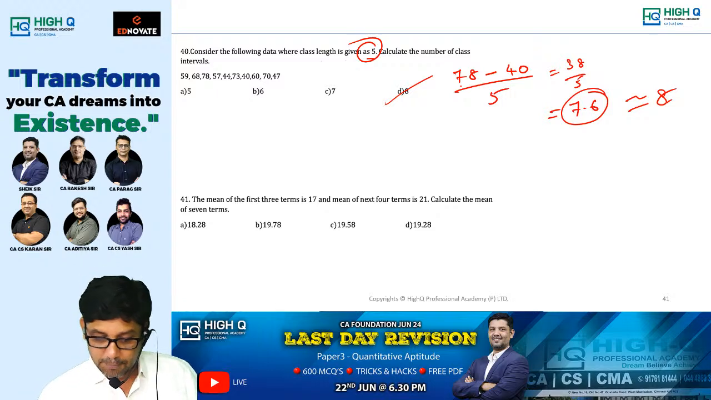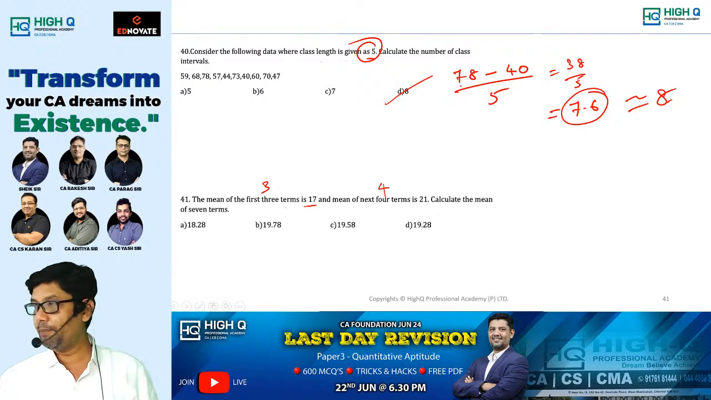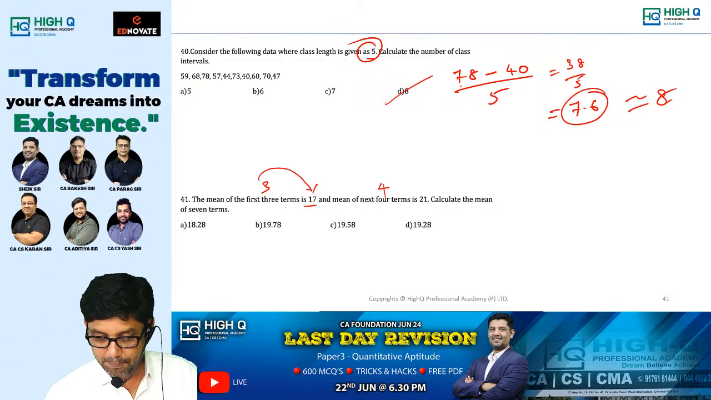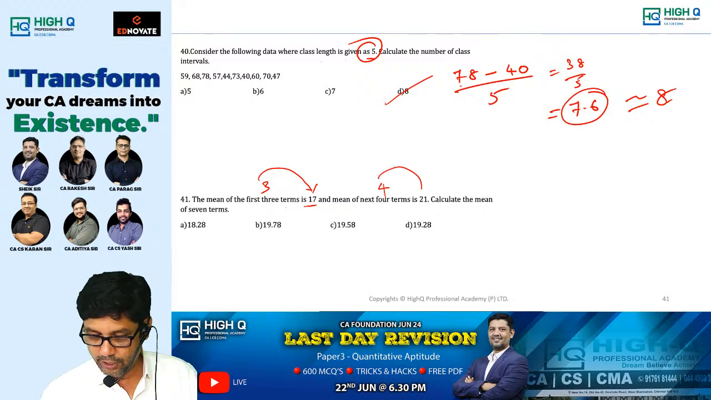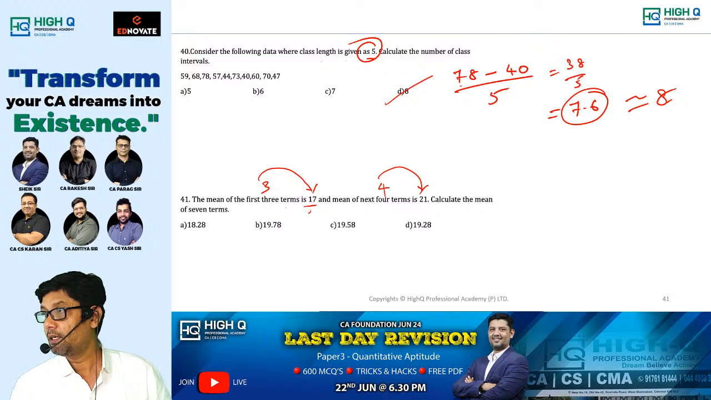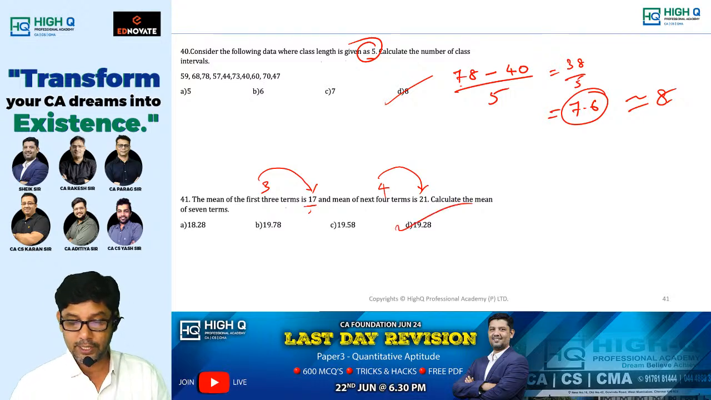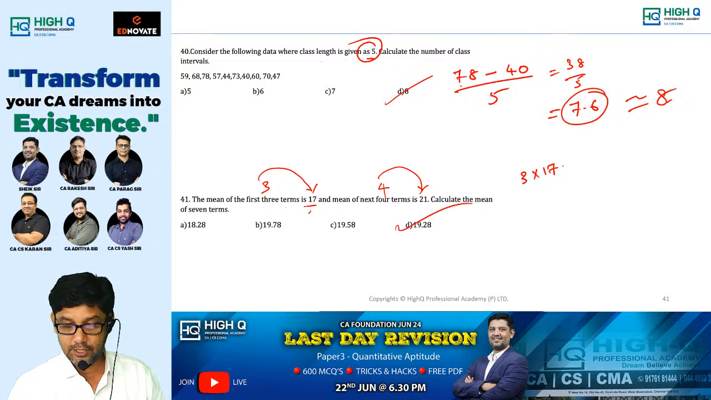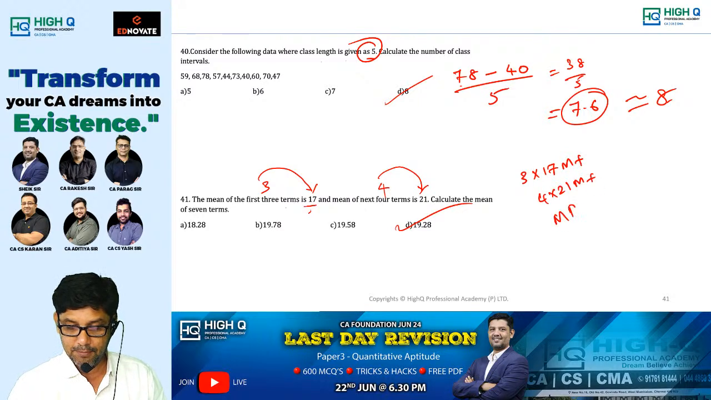Now the mean of the first 3 terms is 17. Mean of the next 4 terms is 21. Combined arithmetic mean is 3 into 17 plus 4 into 21 divided by 7. What you are getting, my dear? 51 plus 84. 19.28. See, 3 into 17 plus 4 into 21 divided by 7.